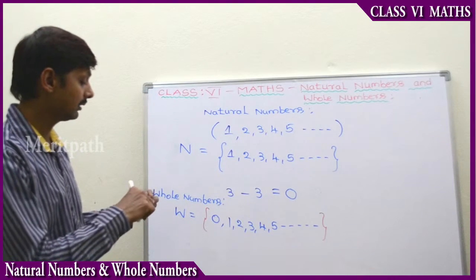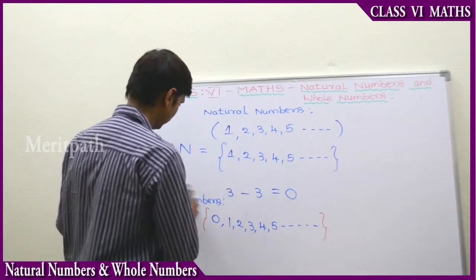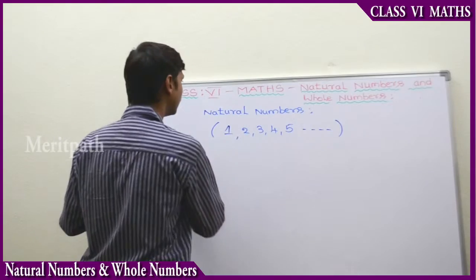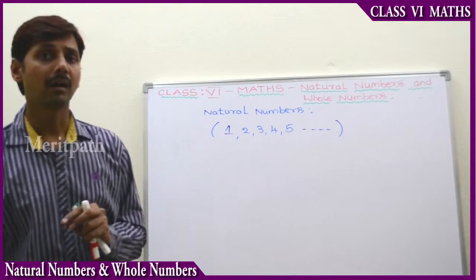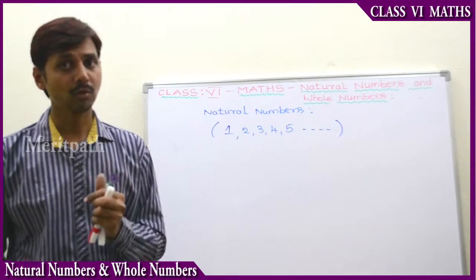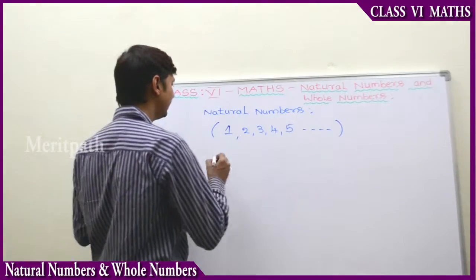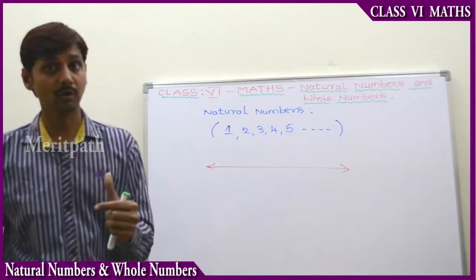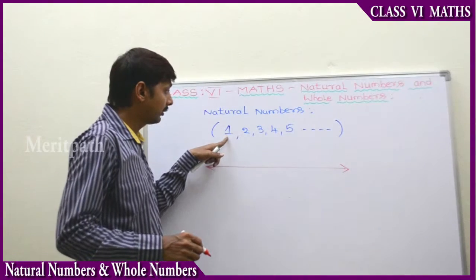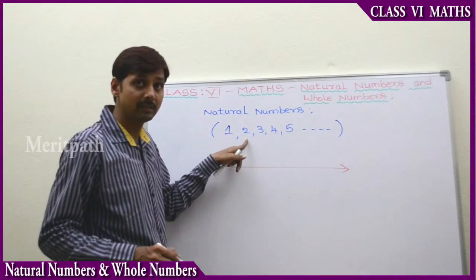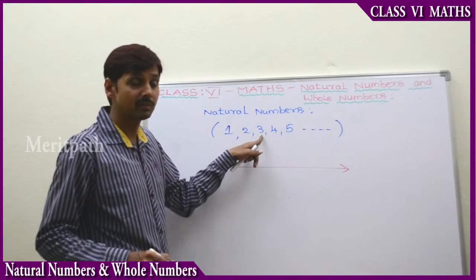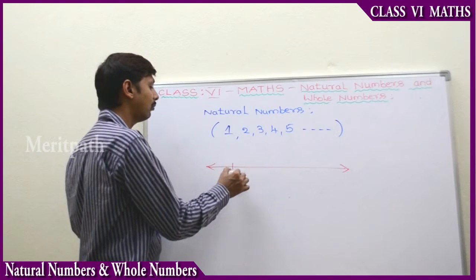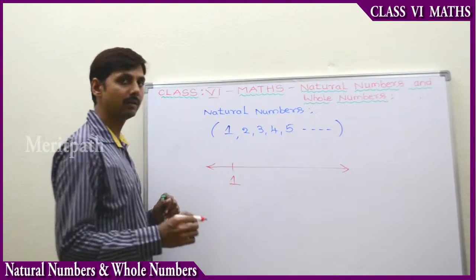Let's see the next concept. Let me start counting. When we start the counting, like 0, 1, 2, 3 and so on, there is a particular order: the difference between two consecutive numbers is always the same. You can just look at these numbers, the difference between these two numbers is always the same, and the difference between these two numbers is the same, and so on. We can see that.